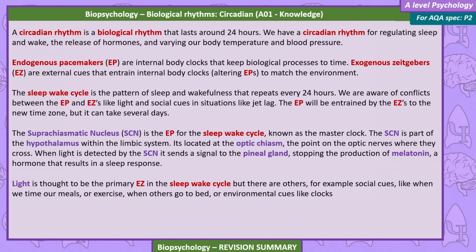Light is thought to be the primary EZ in the sleep-wake cycle, but there are others, for example social cues, like when we time our meals or exercise, when others go to bed, or environmental cues like clocks.